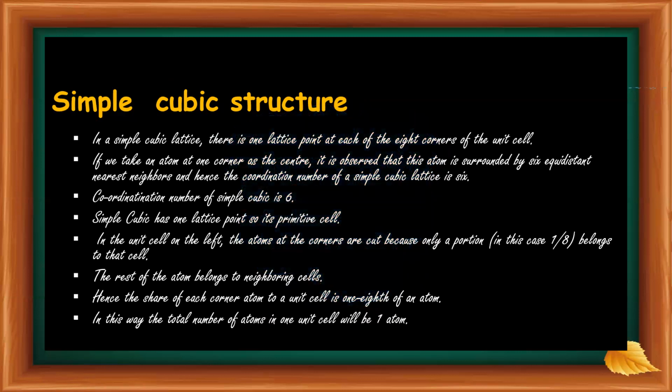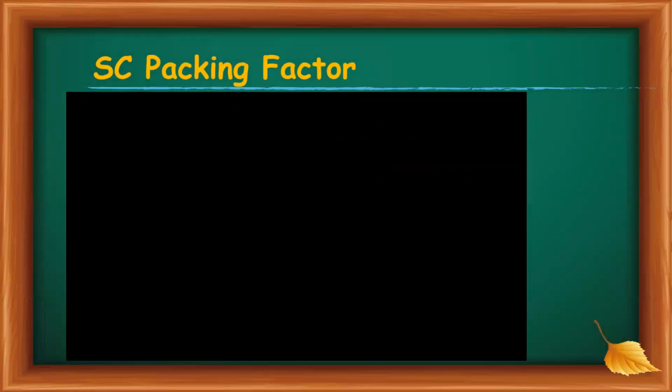Now we have to find out the packing factor for simple cubic structure.